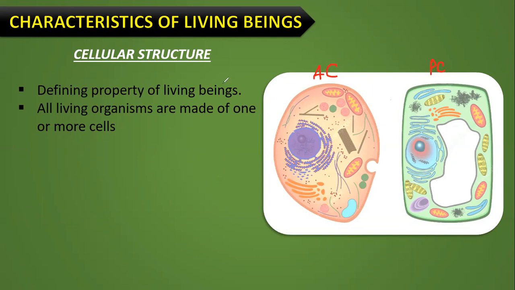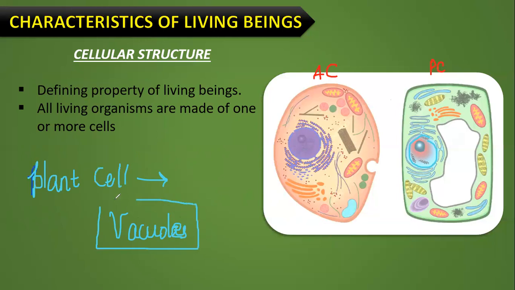Right from our lower classes onwards, we have been studying that in a plant cell, the nucleus will be pushed onto the periphery, right? Look, this is the nucleus. So the nucleus has been pushed onto the periphery, and the central portion is occupied by the large vacuole.